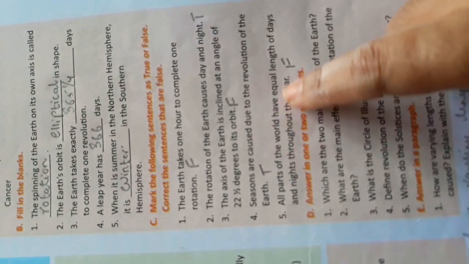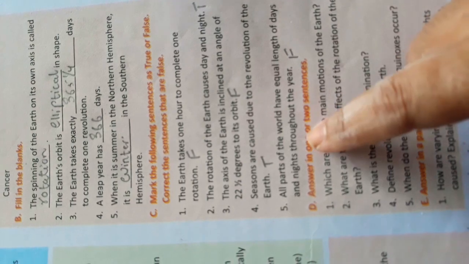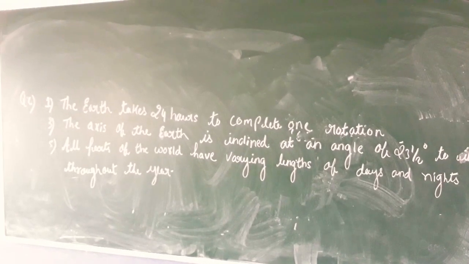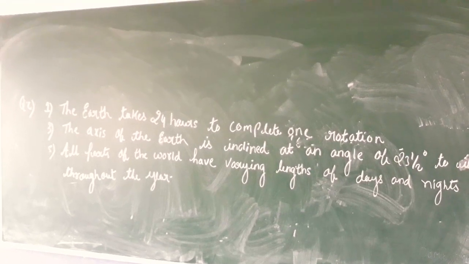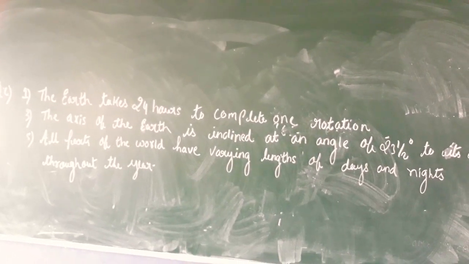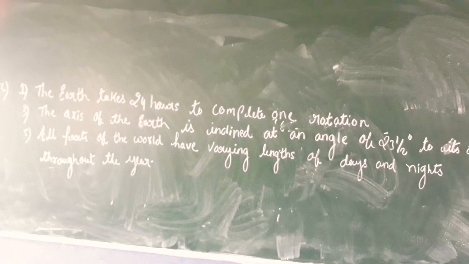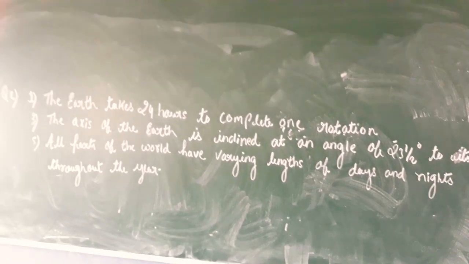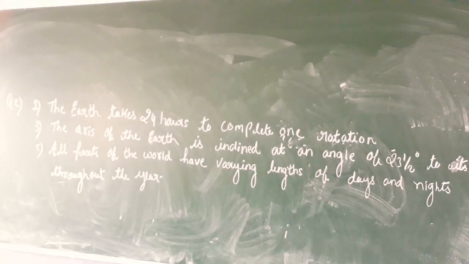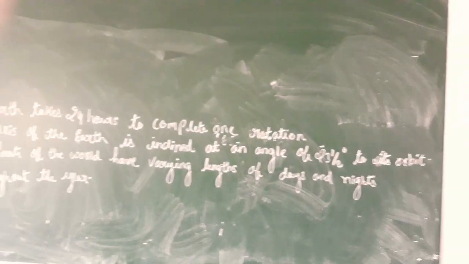Next you have number 4. Seasons are caused due to the revolution of the earth. It is true. All parts of the world have equal length of days and nights throughout the year. It is false. Look at the board. The number 5 answer is that all parts of the world have varying, that means different, lengths of days and nights throughout the year. So this is the answer of false. You can write it down from the board. Got it, children?